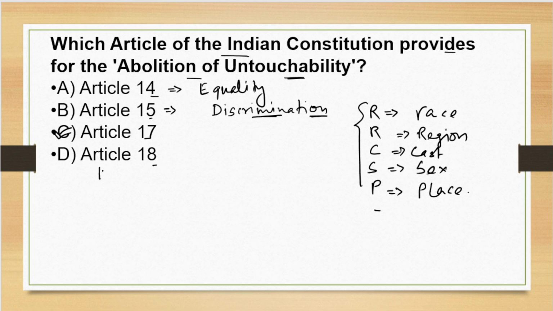Now Article 18 is abolition of titles, and exception with military and academy. Abolition of titles, right? Now moving to the next question.